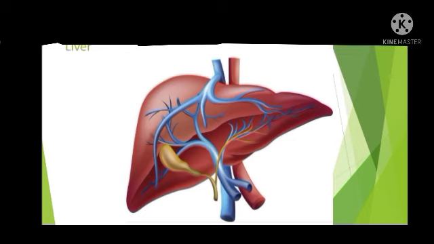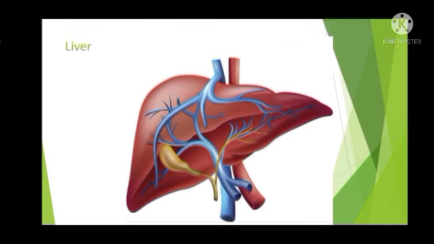The liver is the largest gland present in our body, isn't it? This liver eliminates bile containing substances like bilirubin and biliverdin. Bilirubin and biliverdin are bile pigments. In addition to these pigments, it also eliminates cholesterol, degraded steroid hormones, vitamins and drugs.